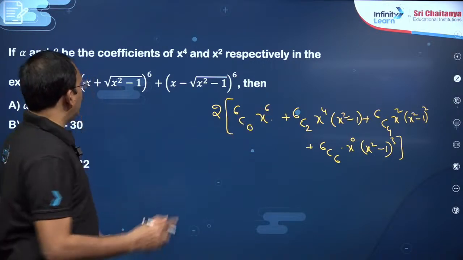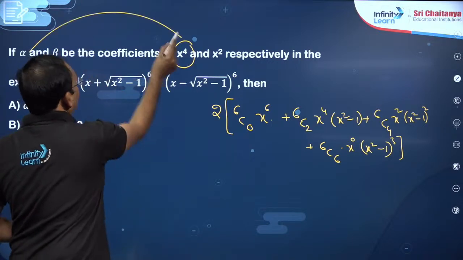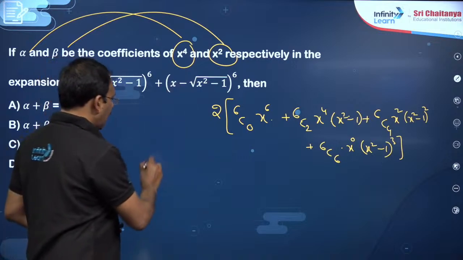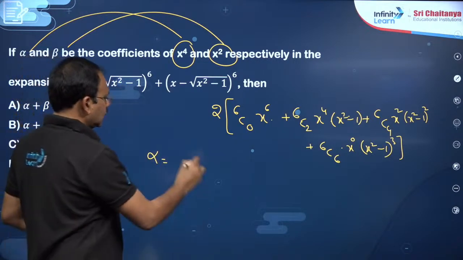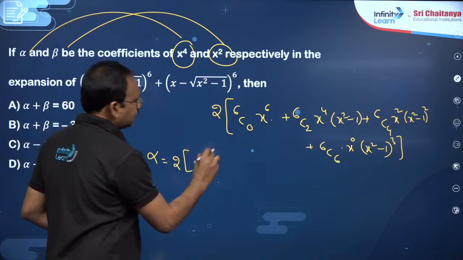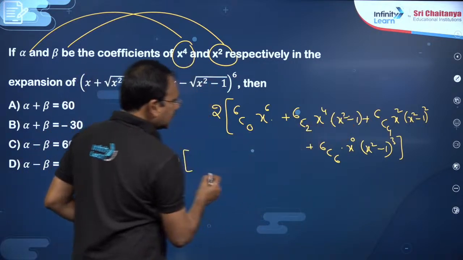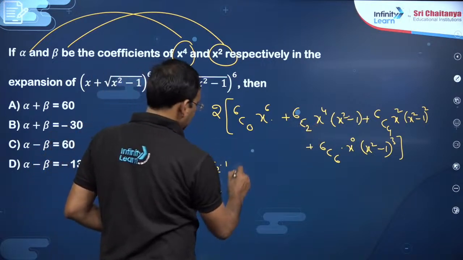Now, you need to catch the coefficient of x power 4, which is nothing but alpha, and the coefficient of x square, which is nothing but beta. So, try to find alpha, my dear friends. Coefficient of x power 4 I want. So, twice of it. The x power 4 coefficient will not be here. Here you will get minus 6c2 into 1.